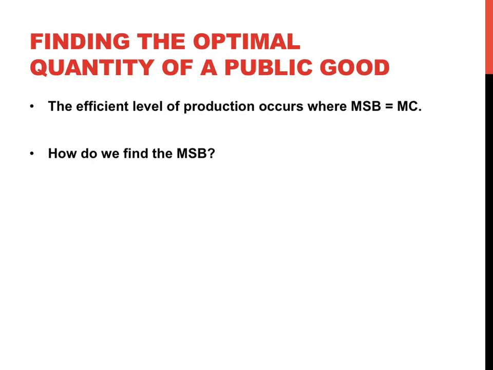The key difference with a public good is how we find the marginal social benefit. For public goods, because everyone can benefit from them, because they are non-rival, one person benefiting doesn't keep other people from benefiting from a unit of a public good, we want to add up the willingness to pay for every person at each quantity.